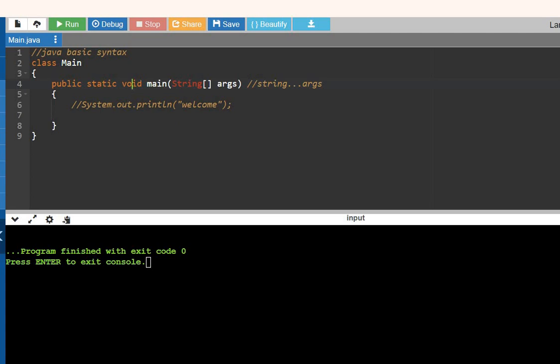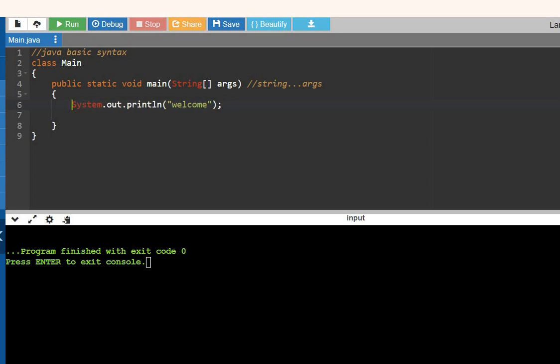Then what is meant by void? Void means it does not have any return type. Main: when Java sees main here, it automatically starts the code execution. String args is nothing but the command line argument. Then I'm going to explain these two.